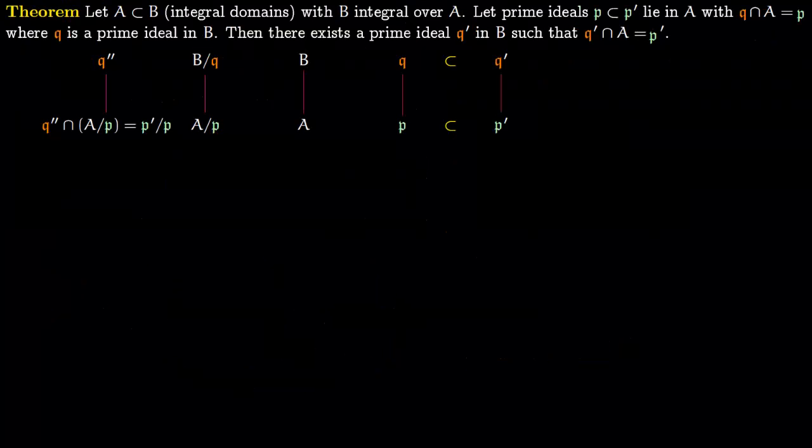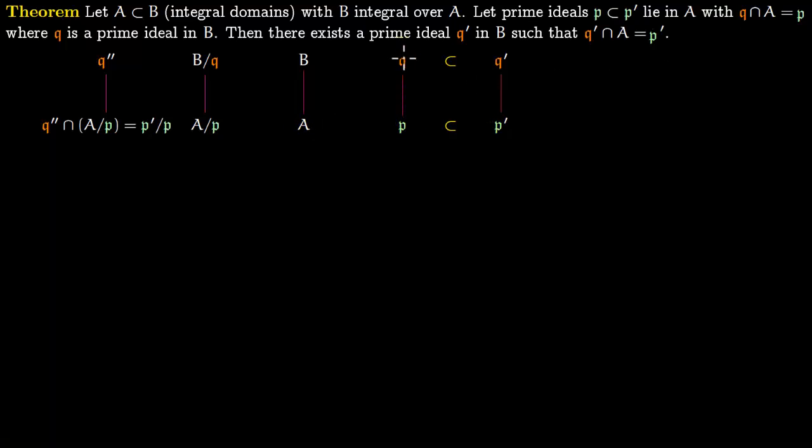Now we describe the going up theorem. So say A is contained within B, both of them are integral domains, B is integral over A. So this is how we write it. So let there be these prime ideals, P is contained within P prime, both of them lie in A. So we have this containment, P is contained within P prime and both of them lie in A.